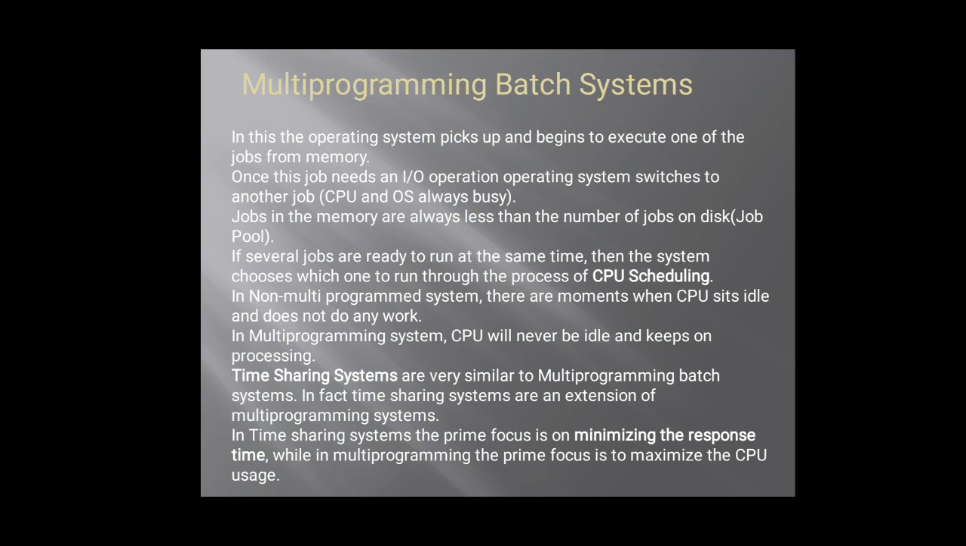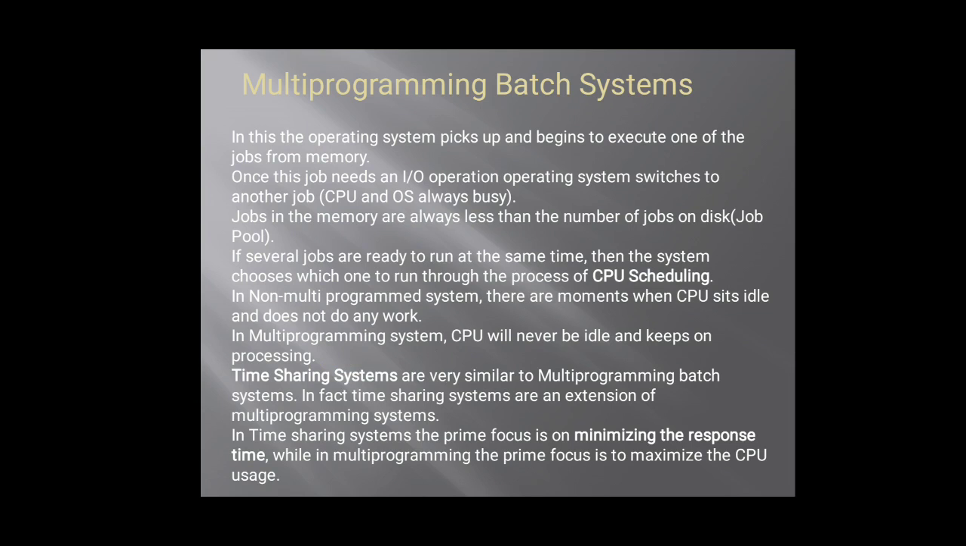Once this job needs an IO operation, the operating system switches to another job. CPU and OS are always busy. Jobs in the memory are always fewer than the number of jobs on the disk. So jobs are always processing. Job pool means every job will be replaced once the jobs are completed.